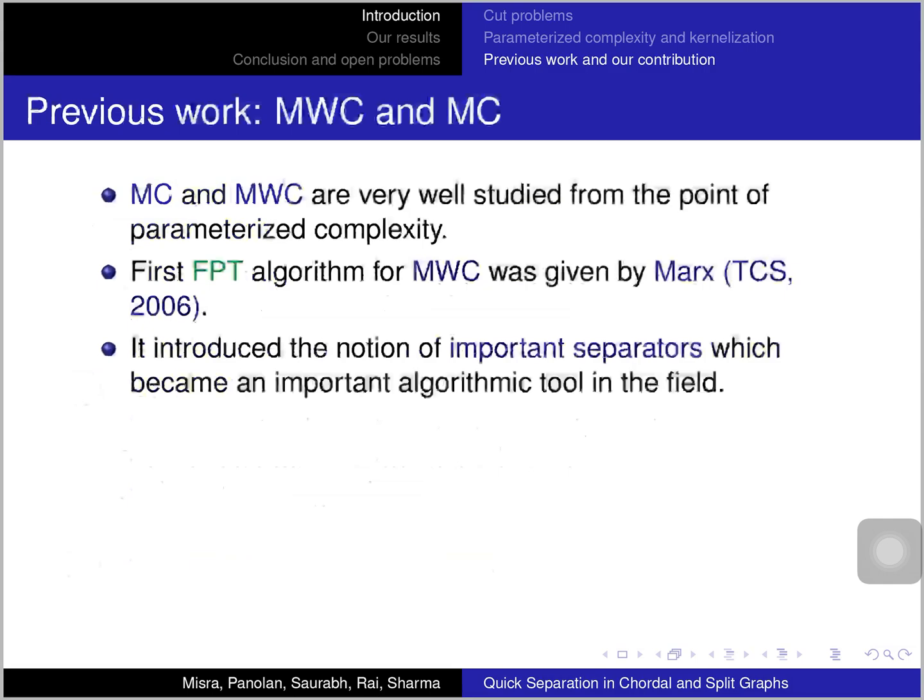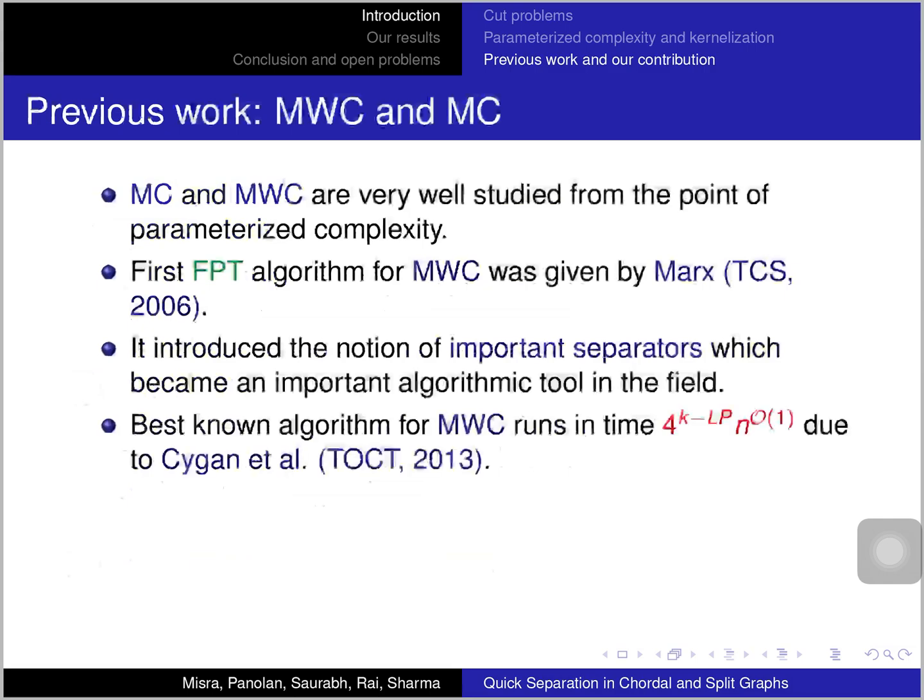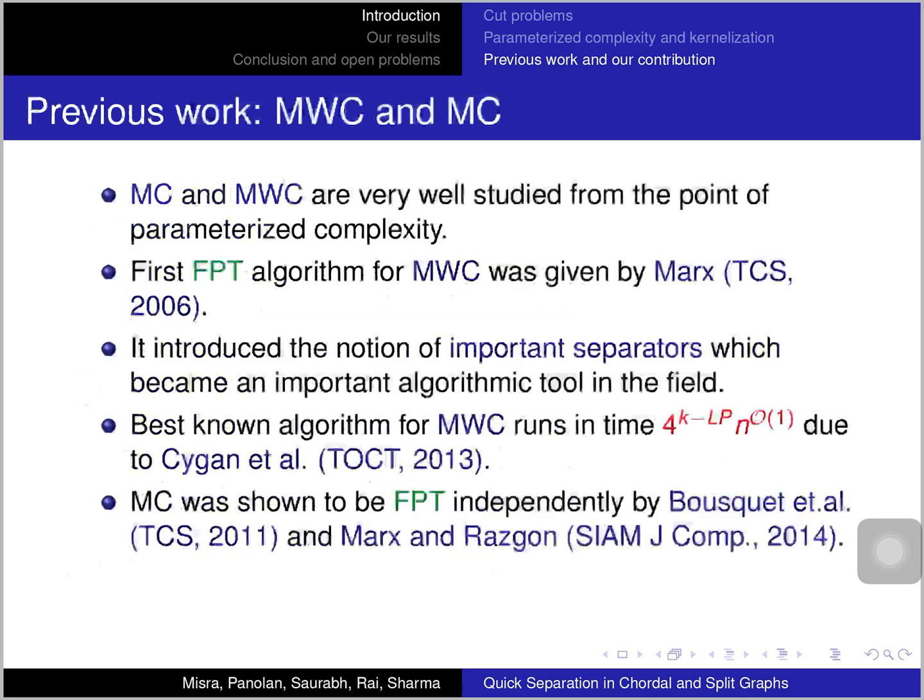There are many papers which use this tool to design algorithms for cut problems and other problems. And the best known algorithm for multi-way cut runs in time 4 to the k minus LP times polynomial in n, which is due to Cygan et al. Here LP means the optimum value of the LP relaxation, the natural LP relaxation for the multi-way cut problem.